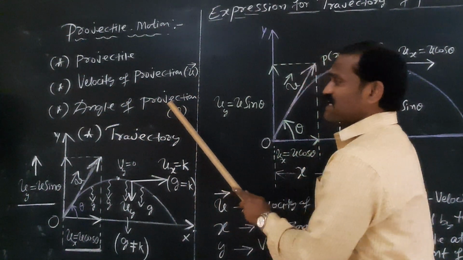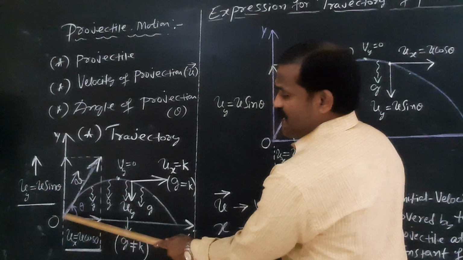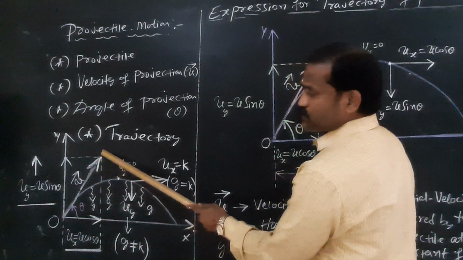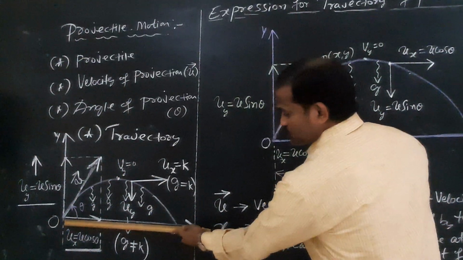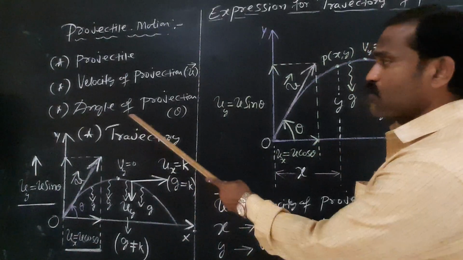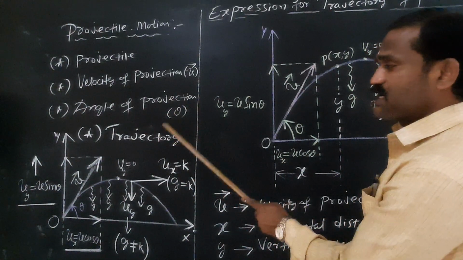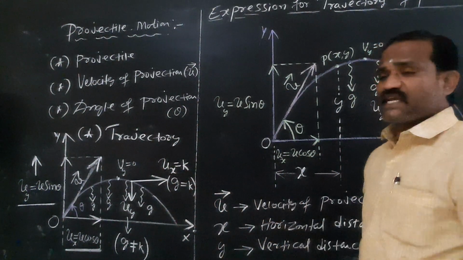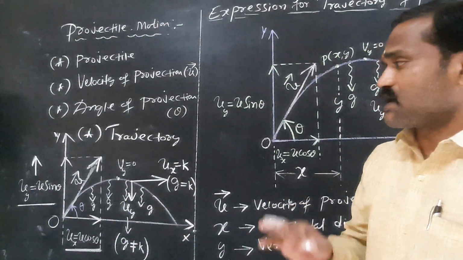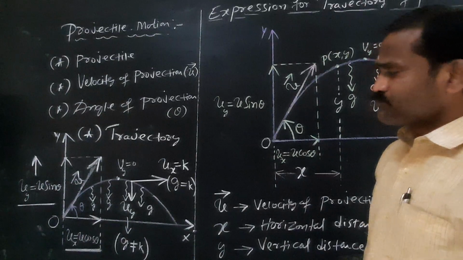Angle of projection is the angle between the direction of velocity of the projectile and the positive x-axis. That is called the angle of projection. Then what do you mean by trajectory? The path traced by the projectile is called the trajectory.